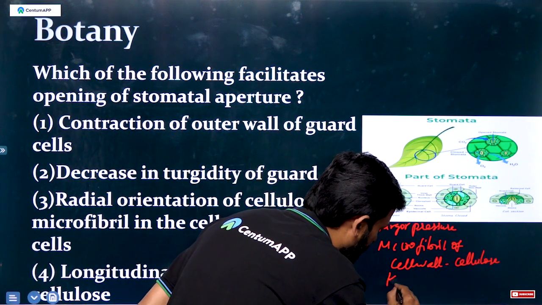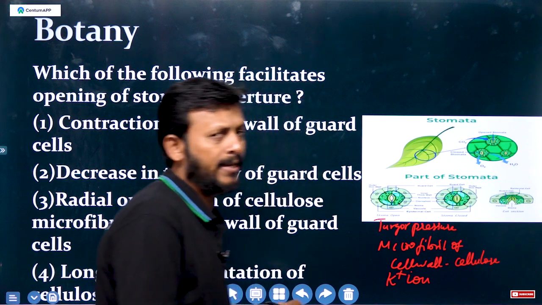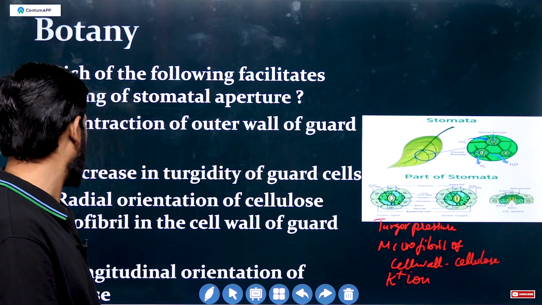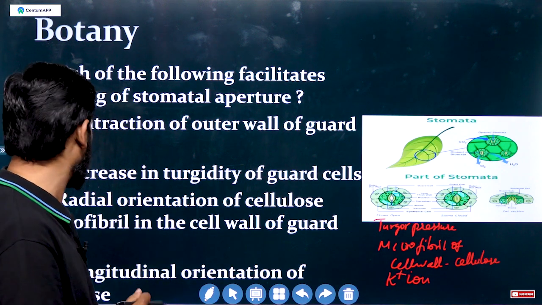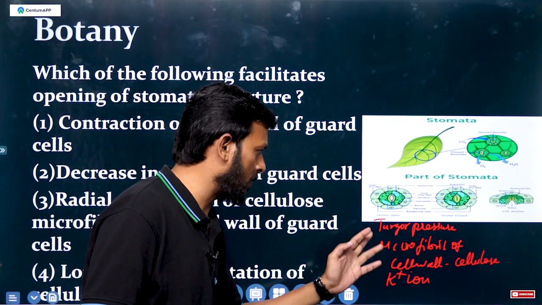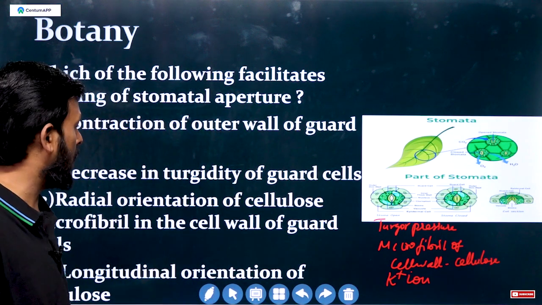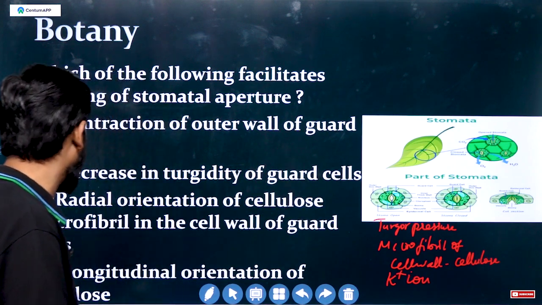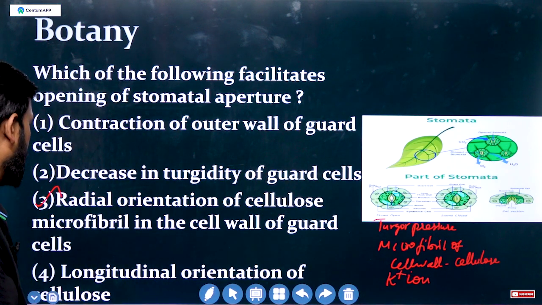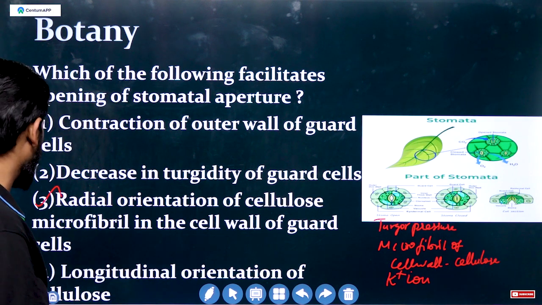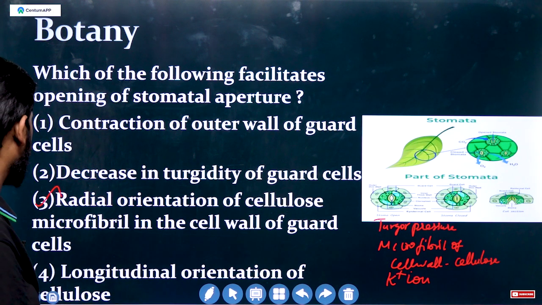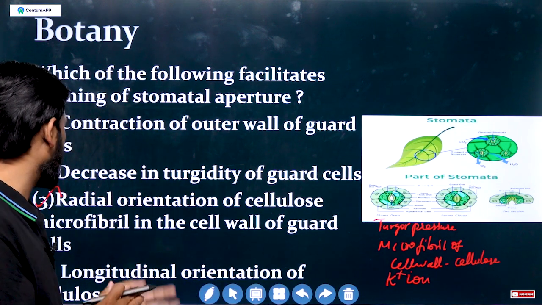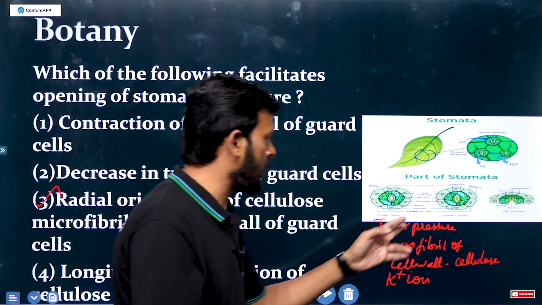K plus ion, potassium ion, is also present in the guard cells, and that also opens the stomata. The radial orientation of cellulose microfibrils in the guard cell wall is why the stomata open. The answer is C. Longitudinal orientation is not correct; generally it is radial orientation. The correct answer is C.